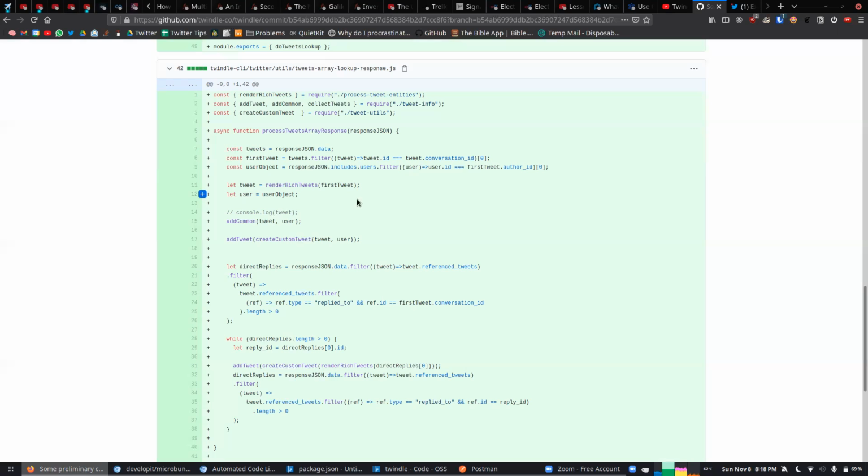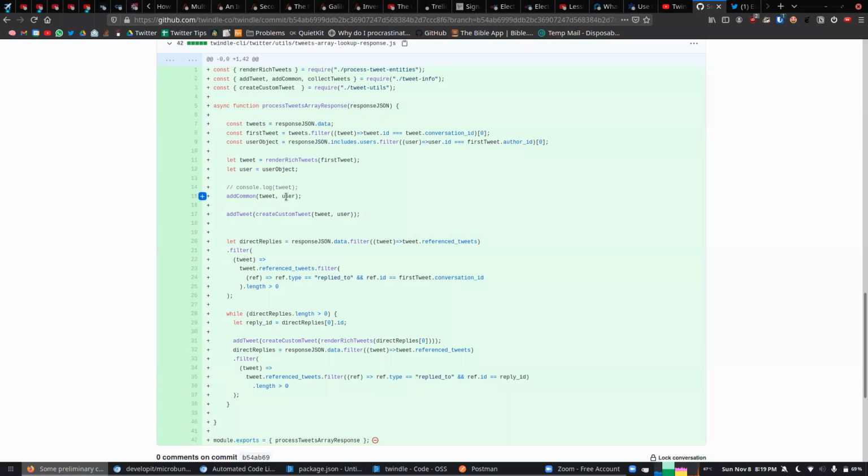Anyway, add common is the process that I already wrote, which will basically extract the common details and push it to the global variable that we originally have. And add tweet just adds the first tweet that we have already extracted. We push it to that block. So this process was what I was doing in the original lookup.